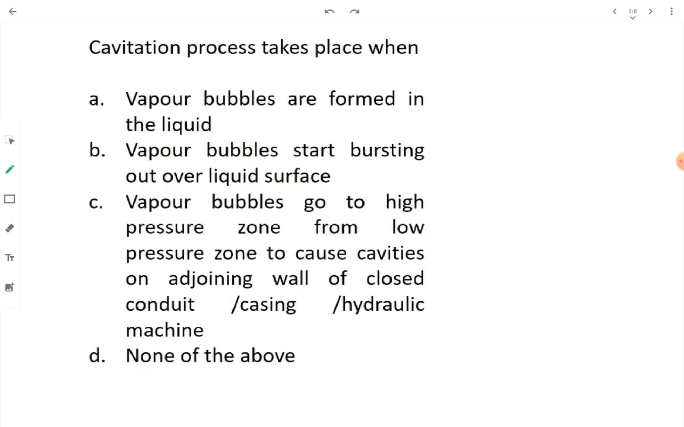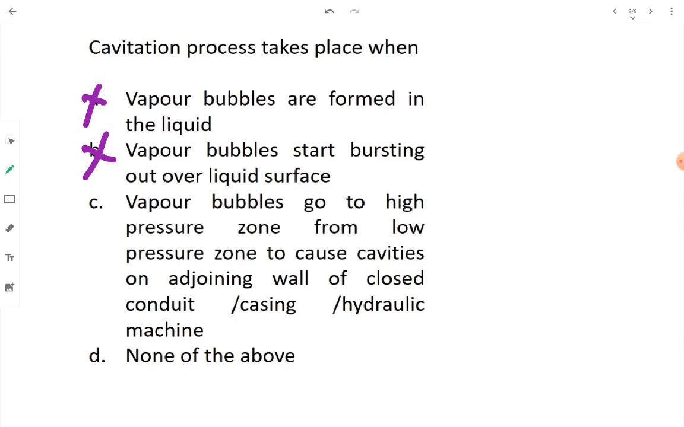The first question is asking: cavitation process takes place when. First option, vapor bubbles are formed in the liquid, but this is not the only reason because of which cavitation will initiate. Therefore option A is wrong. Then, vapor bubbles start bursting out over the liquid surface. No, see, vapor pressure is important for initiation of cavitation, but these are the several outcomes of vapor bubble formation. Vapor bubbles bursting out over the liquid surface is not the reason behind the cavitation process.